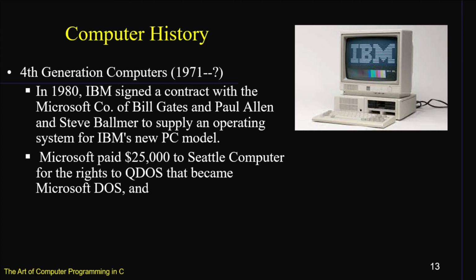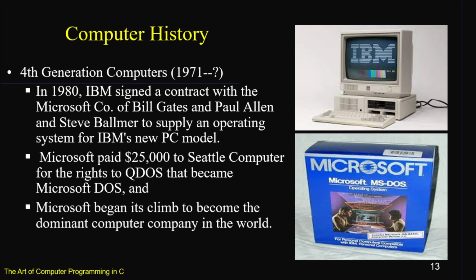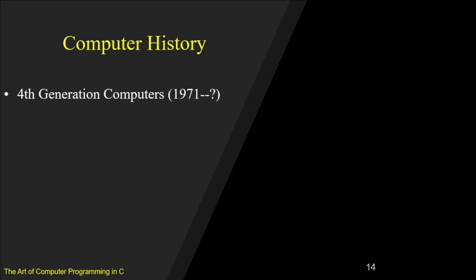Microsoft paid $25,000 to Seattle Computer for the rights to QDOS, the Quick Disk Operating System that became Microsoft DOS, MS-DOS. This made Microsoft begin its climb to become the world's largest computer company. Fourth generation of computers continues.